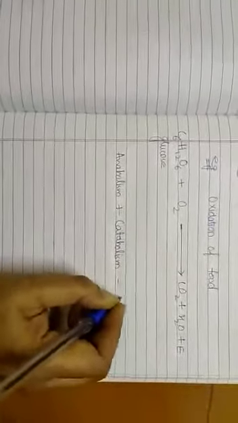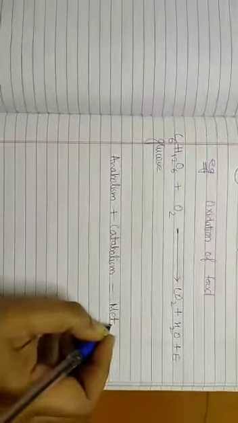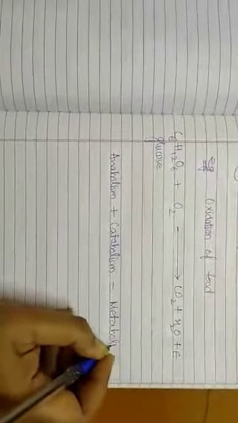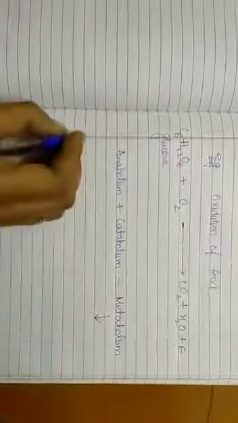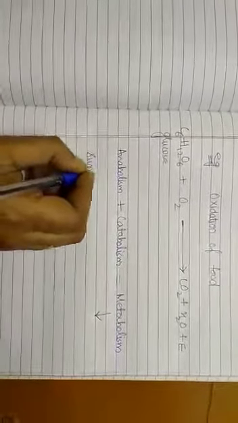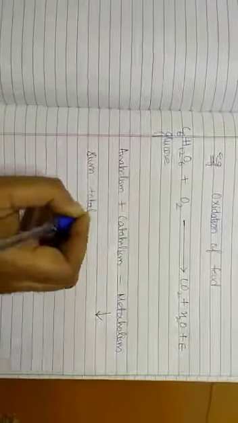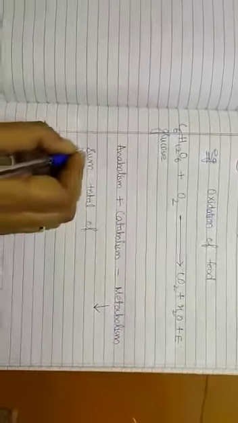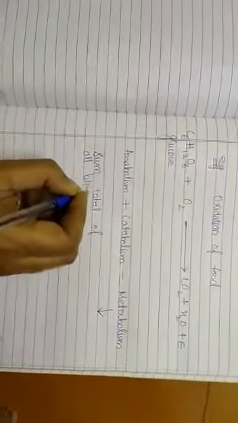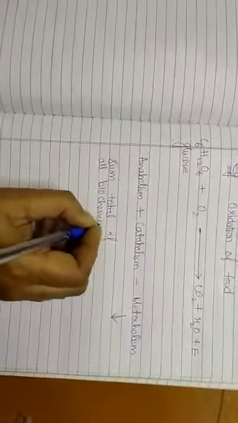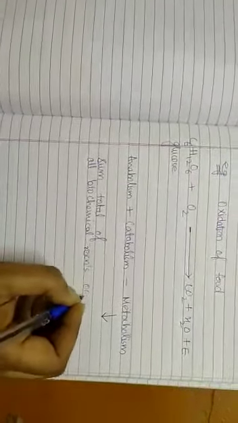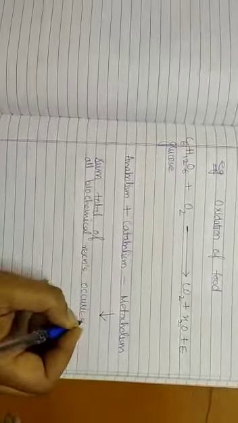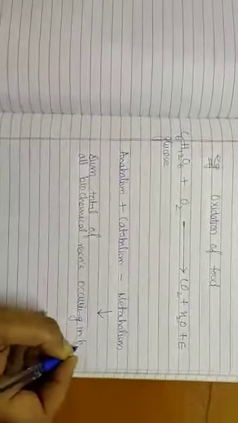Sum total of anabolism and catabolism is called metabolism. So we can define metabolism as the sum total of all biochemical reactions occurring in the body.